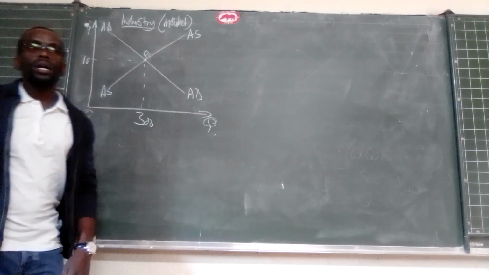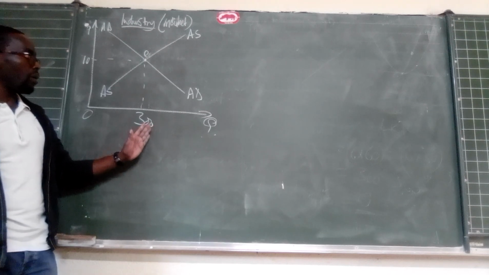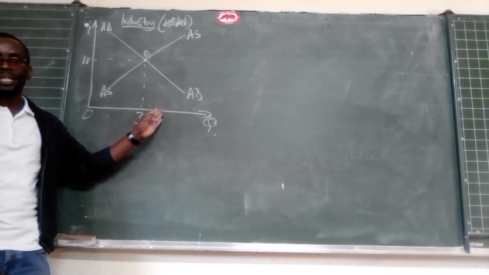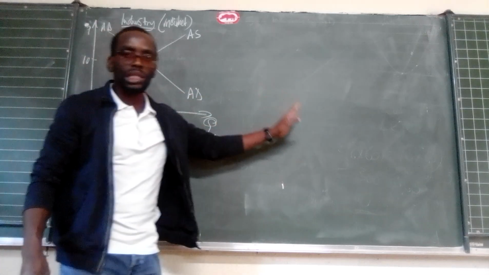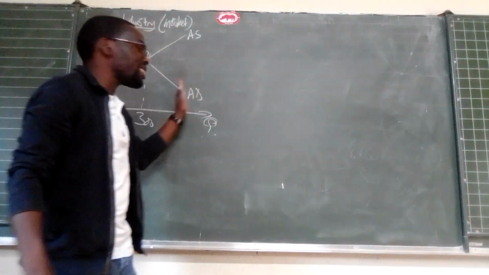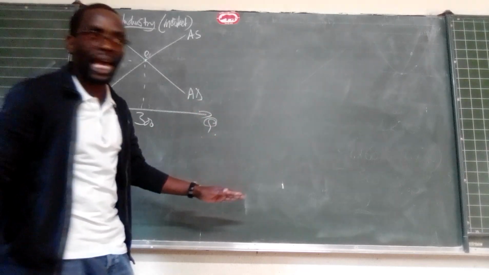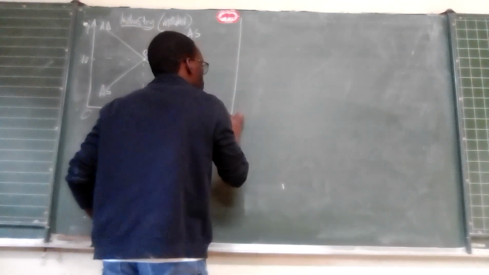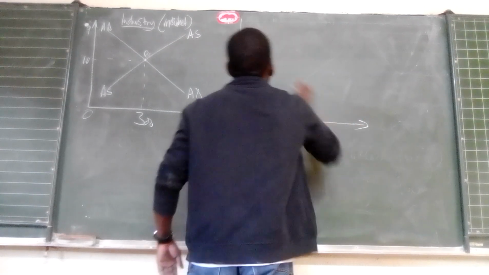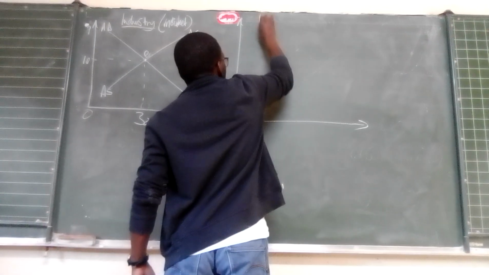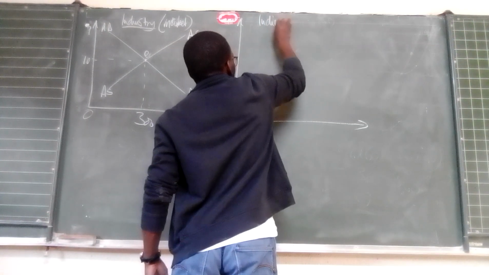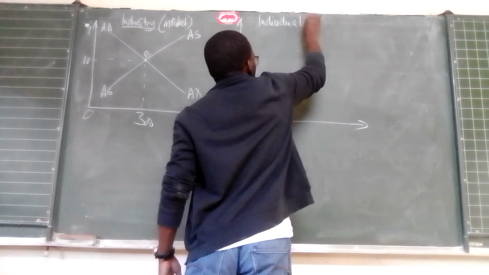Now recall that if this is the industry, then the firm, the individual business, is going to accept the price as determined by the forces of demand and supply. So on the side, I'm also going to draw the graph for the individual firm.